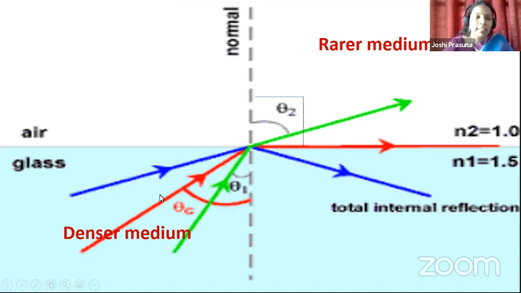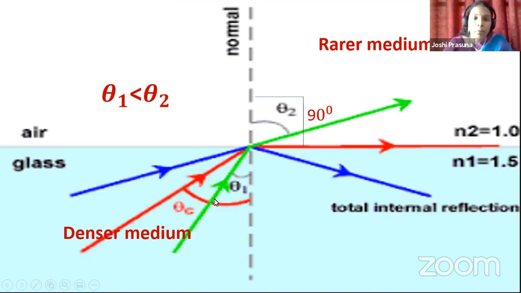at a particular angle called theta c, look at the red colored ray here. So this is the angle of incidence theta c. At this angle, what happened to the refracted ray? The refracted ray is passing through the boundary, grazing over the surface of the boundary. So if you observe, what is the angle of refraction here? Children, it is 90 degrees. So at the critical angle, the angle of refraction will always be 90 degrees. Hope, children, did you understand? You all understood?